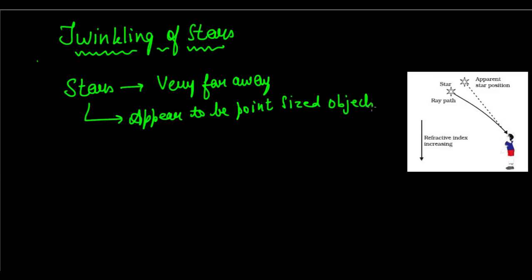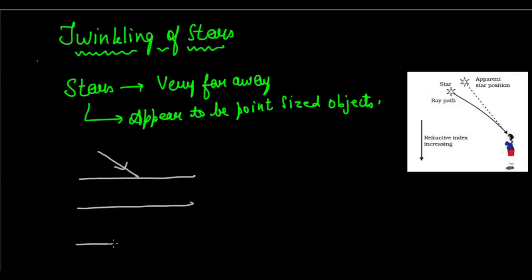So what basically happens is, why do stars twinkle? That's the question. So when starlight, that is light from the stars, which are luminous objects, enters into the atmosphere of the earth, it is going to undergo progressive refraction, right? So suppose light is entering like this, then it will undergo progressive refraction.